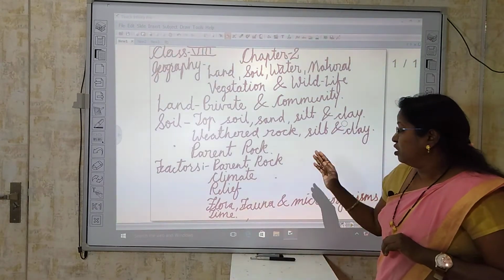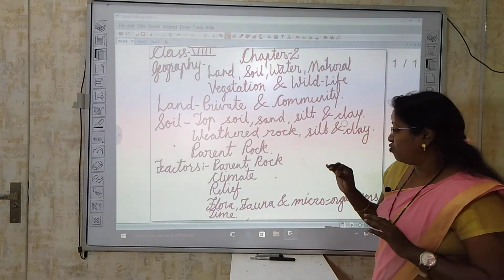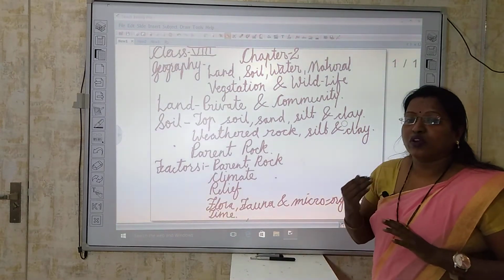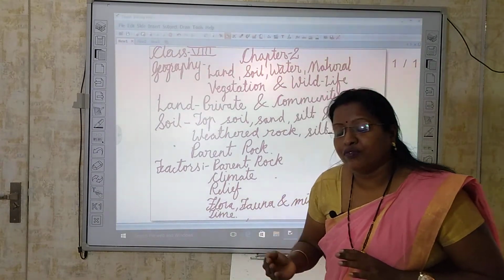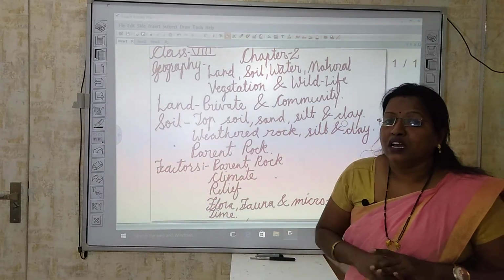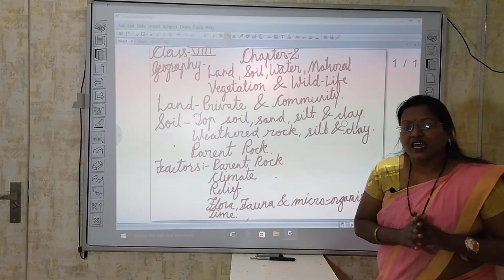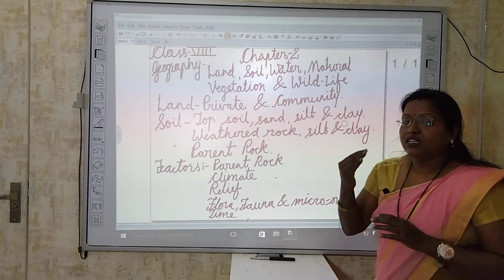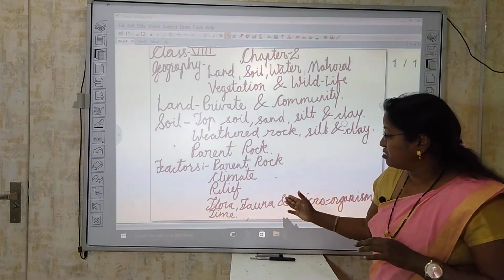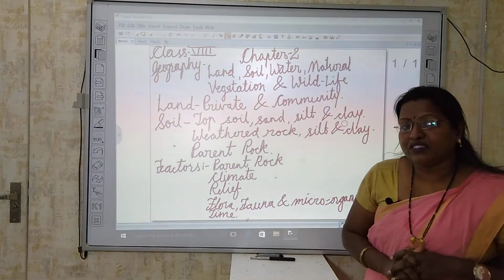Okay, next, flora, fauna and microorganism. The area where a good amount of flora, fauna and microorganisms are there has soil with some different features. So in that way, flora, fauna and microorganisms also affect the consistency of soil. Next, the last one is time. As time passes, the quality of soil also changes. So these are the basic 5 factors which affect the formation of soil.